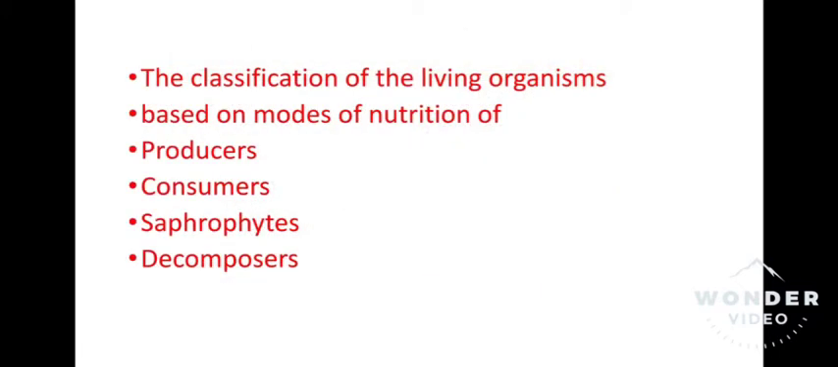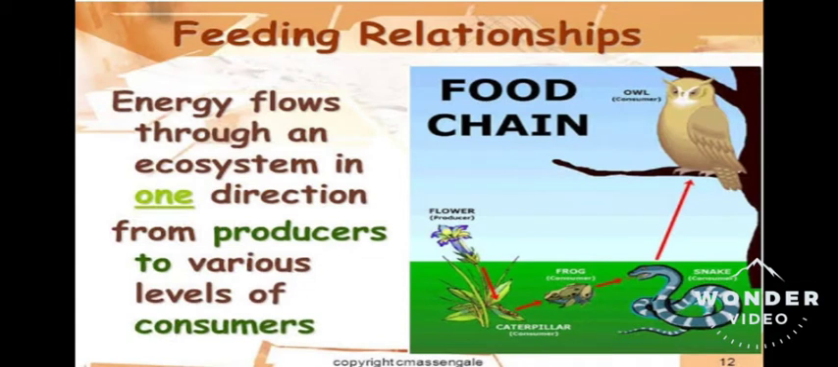The classification of living organisms is based on their modes of nutrition: producers, consumers, saprophytes, and decomposers. Before understanding the food chain, food web, and the various topics, let us understand the feeding relationship. Energy flows through an ecosystem in one direction, from producers to various levels of consumers.